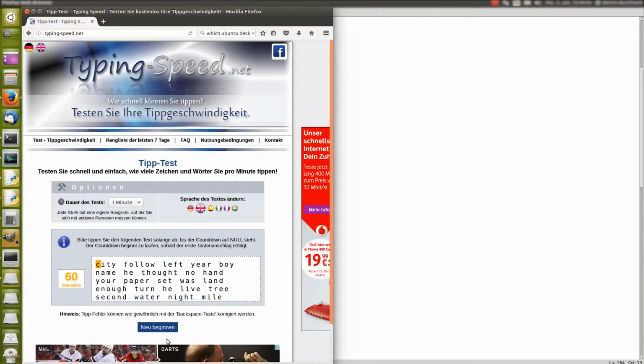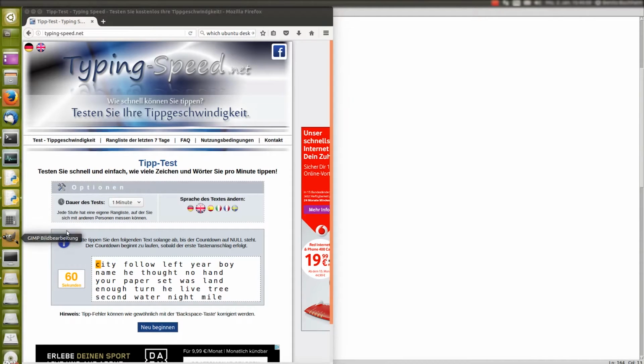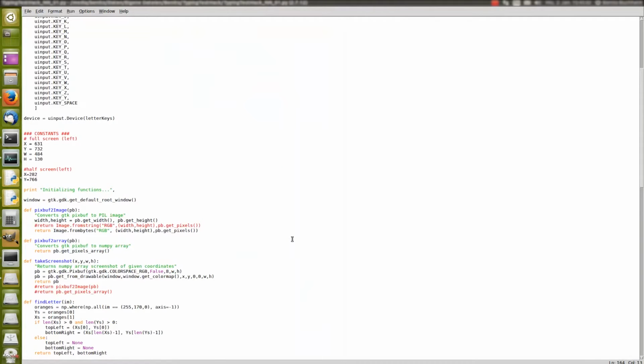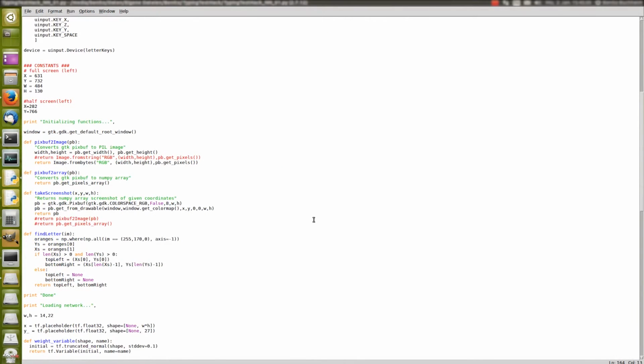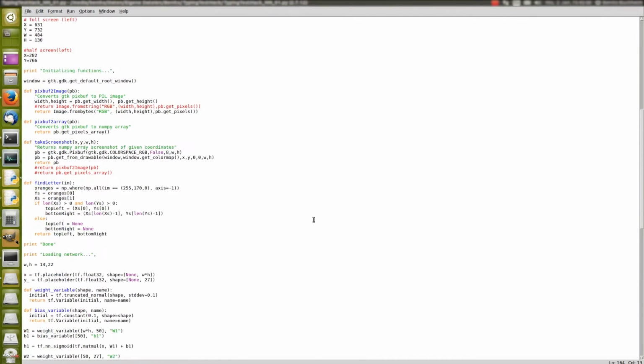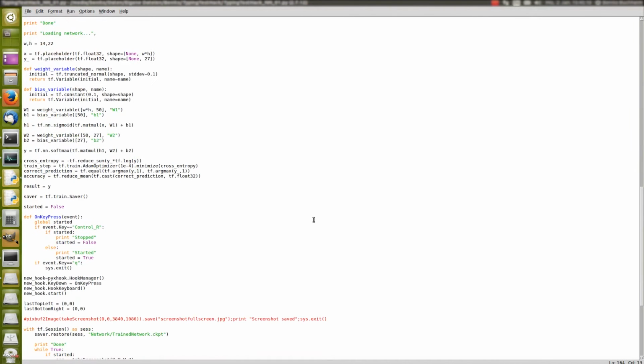So in German, I do around 100 words per minute when I have a good day. And well, so the software should be very much faster, as you might expect. And the script runs pretty fine, but I kind of would have expected it to be faster.